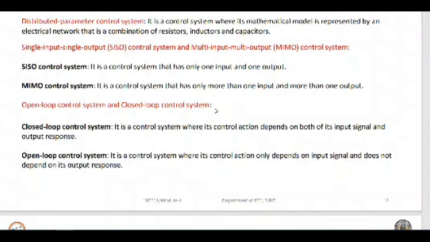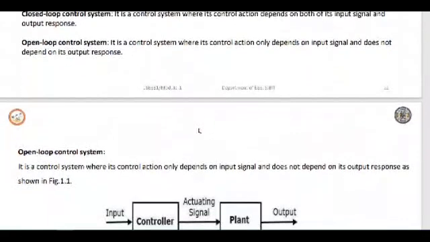Such a system we call an open loop control system. Then we have a closed loop control system. It is a control system where its control action depends on both its input and also the output response. Such a system we call a closed loop control system.